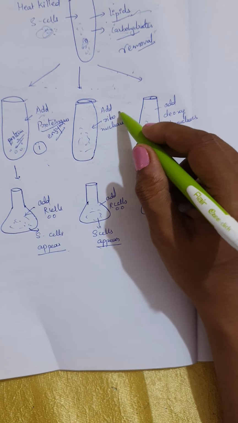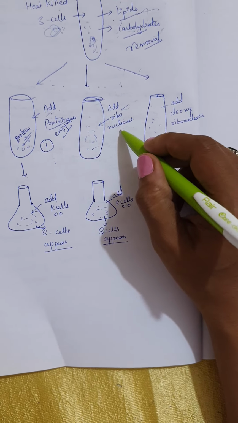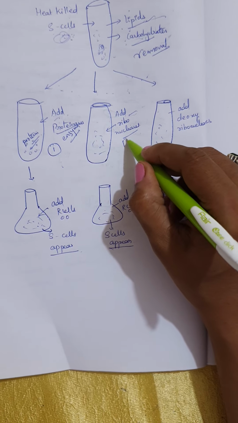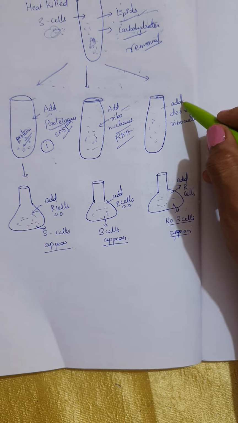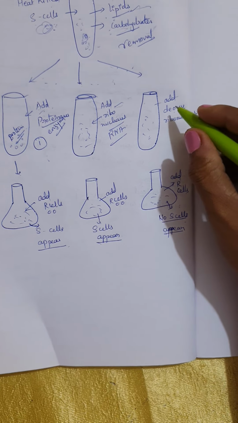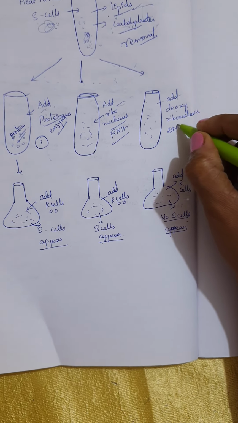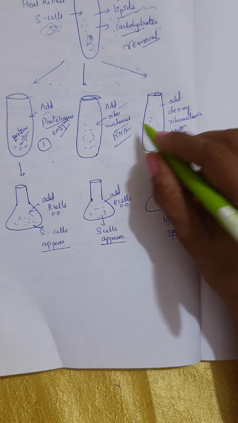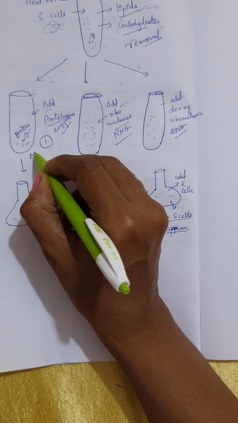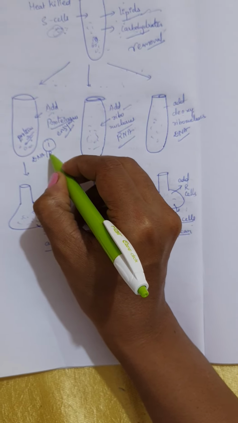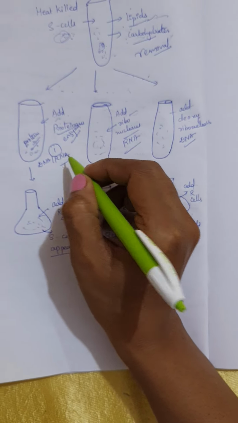Then in another test tube they added ribonucleases. Ribonucleases are the ones which break the bonds of the RNA. Next, they added deoxyribonucleases, and these are the ones which break bonds between the DNA. That means here proteins are absent. That means what are present? DNA and RNA are present here.